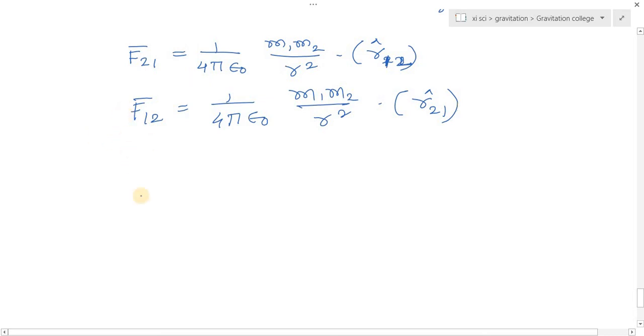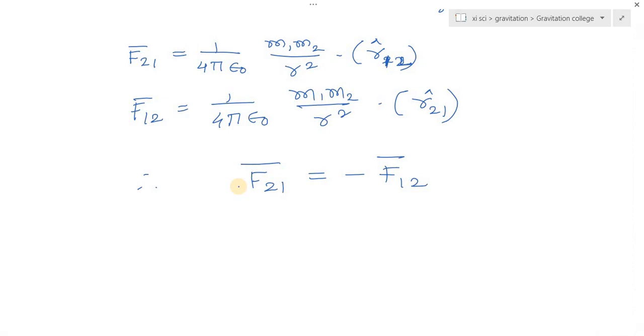So from these two equations we can write F21 bar is equal to minus of F12 bar. So the force exerted by 1 on 2 is equal in magnitude but opposite in direction to the force exerted by 2 on 1. So this is the vector form of Newton's law of gravitation.